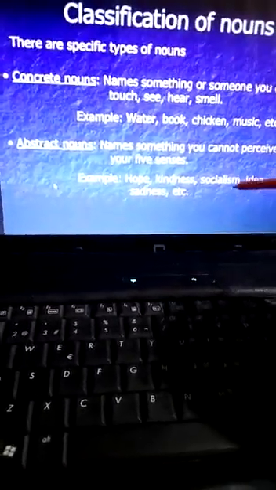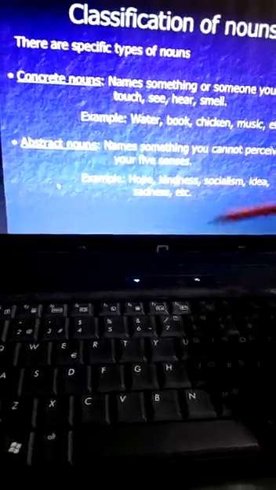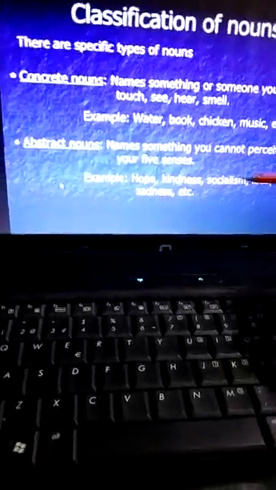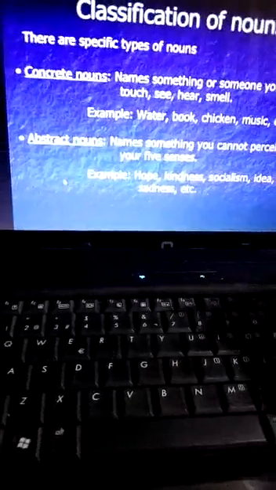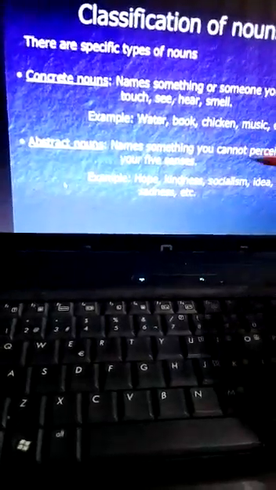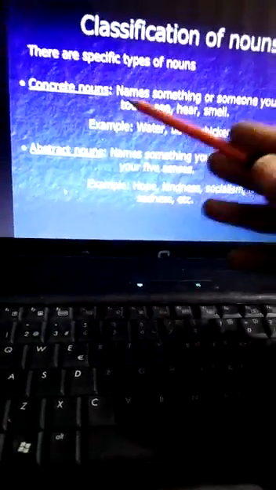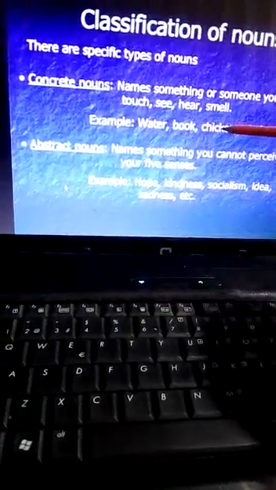Socialism, can you see a socialism idea? No, you cannot see. These are things you can feel, but they are not perceived with our five senses. If we perceive the things with our senses, these are called concrete nouns. If we do not perceive with our senses, these